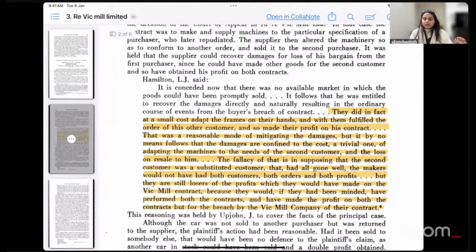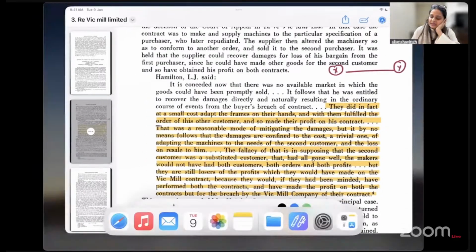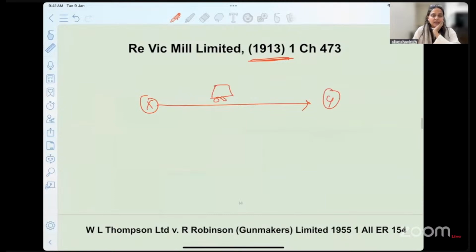So there are again two parties. Both the parties have entered into a contract. So there is X and there is Y. In this given situation, X was told, please give me a particular car. Let's say we are taking a car in this example, and now X promises Y that I'll be selling you this car, and Y says, okay, I'll give you, let's say, 10 lakh of rupees.